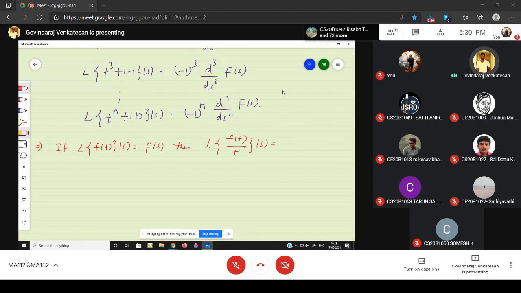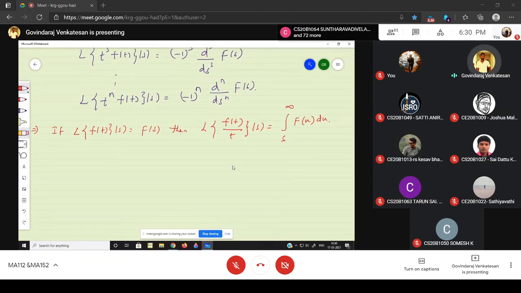It is nothing but the integral from s to infinity of capital F(u) du, where u is a dummy variable. So this is what we want to prove.